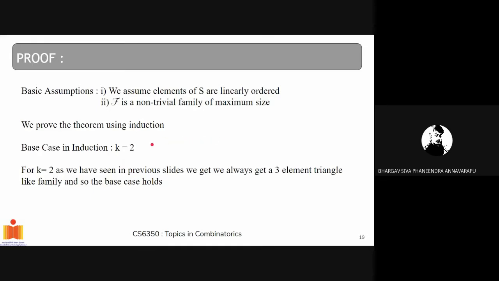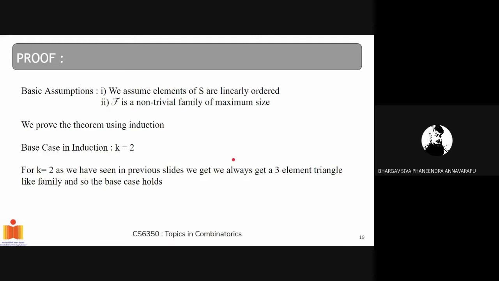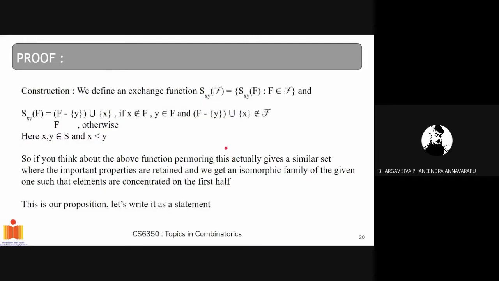So the base case is that k equals 2. For k equals 2, we have seen in previous slides that we always get a 3-element triangle like {1,2}, {2,3} and {3,1}. So the base case holds as this is always less than or equal to |f1|.